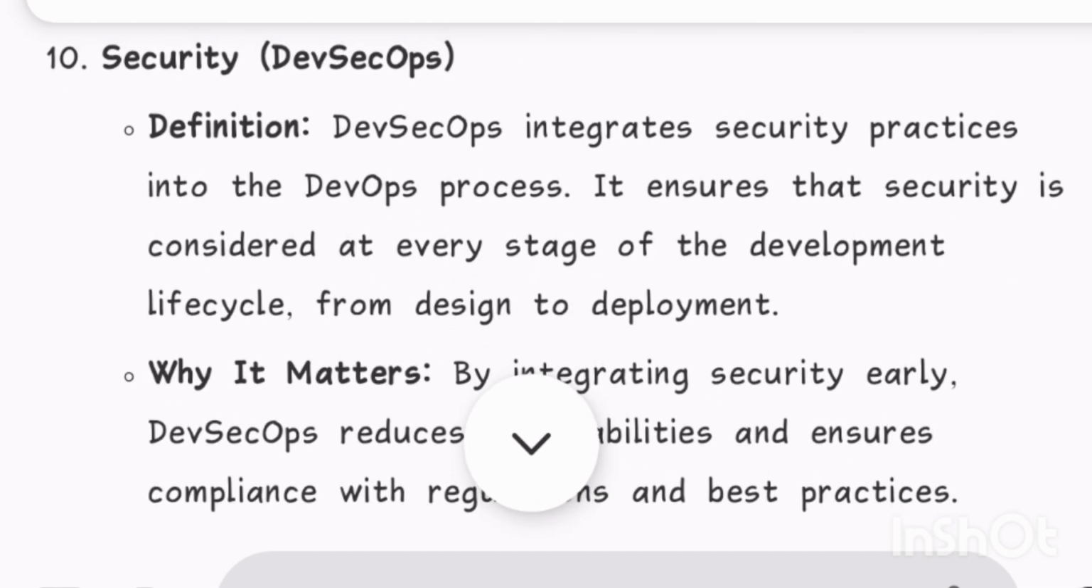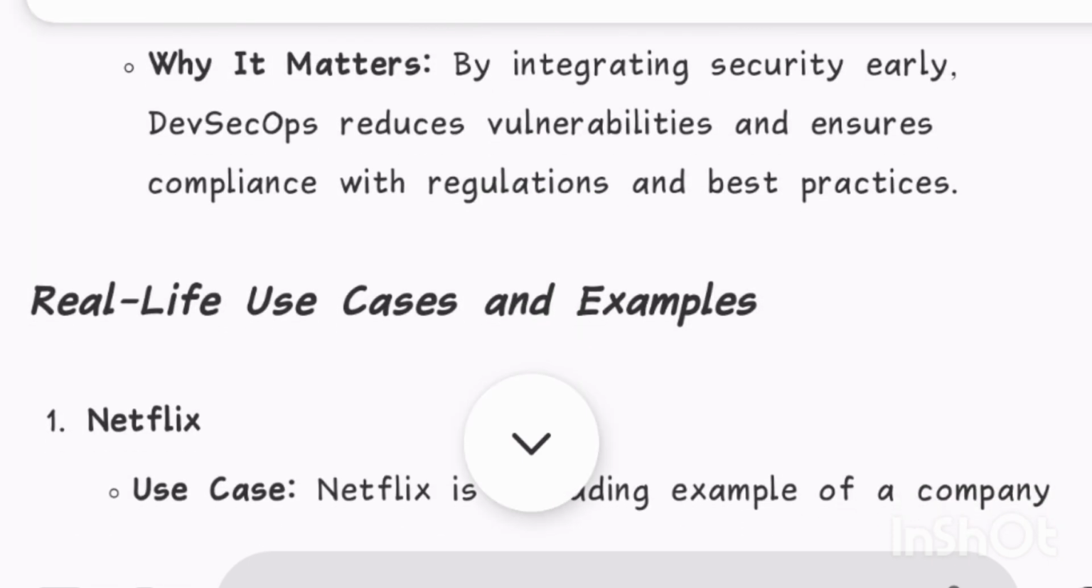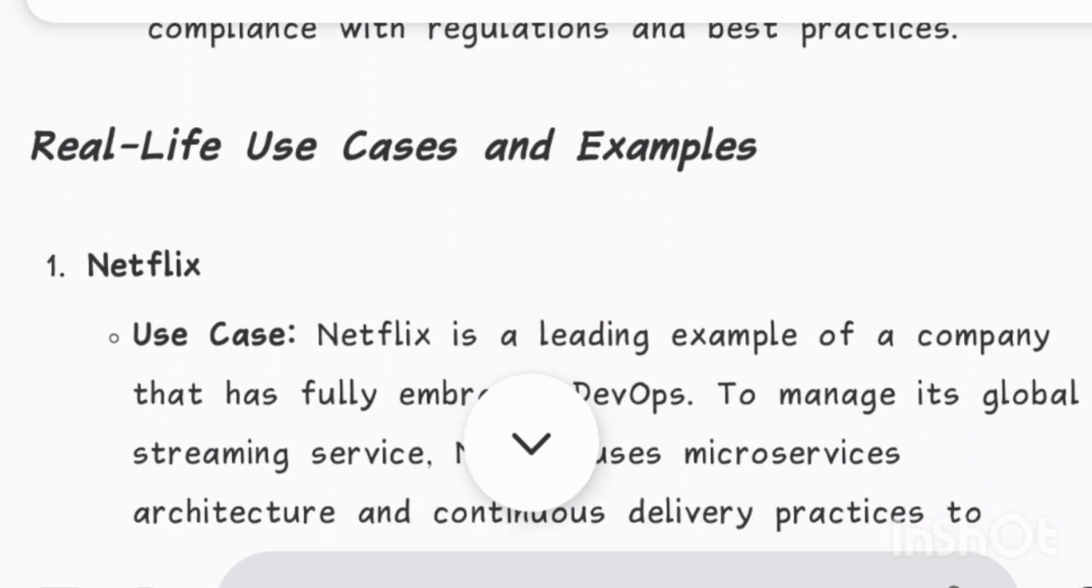10. Security, DevSecOps. Definition: DevSecOps integrates security practices into the DevOps process. It ensures that security is considered at every stage of the development lifecycle, from design to deployment. Why it matters: by integrating security early, DevSecOps reduces vulnerabilities and ensures compliance with regulations and best practices.